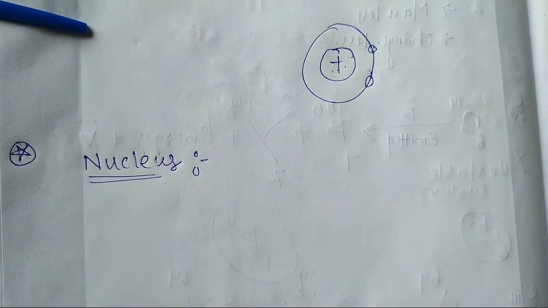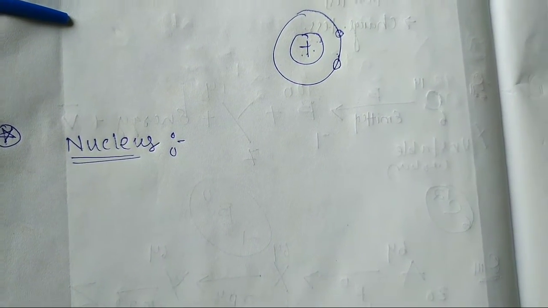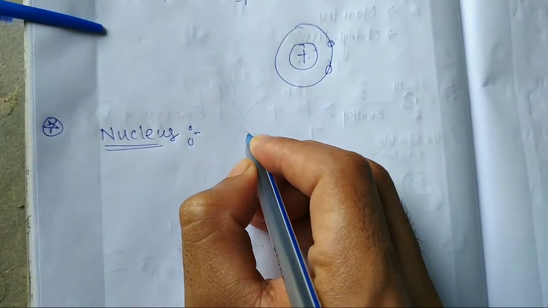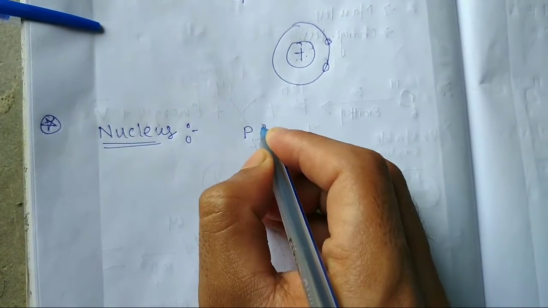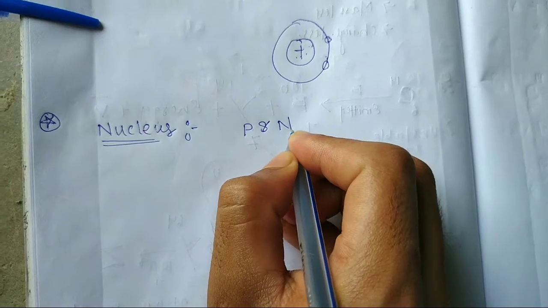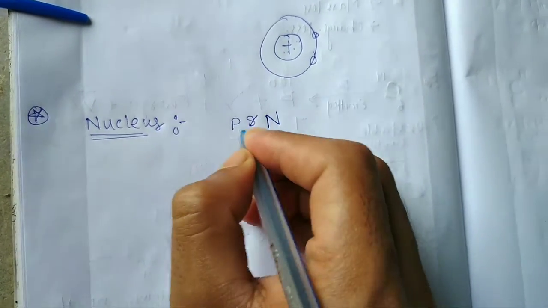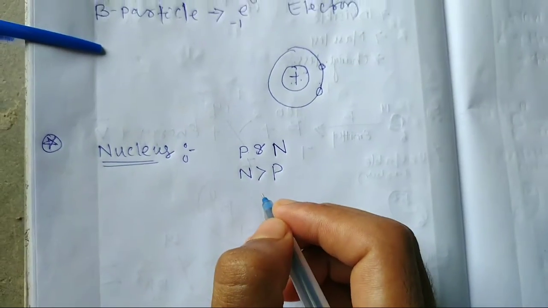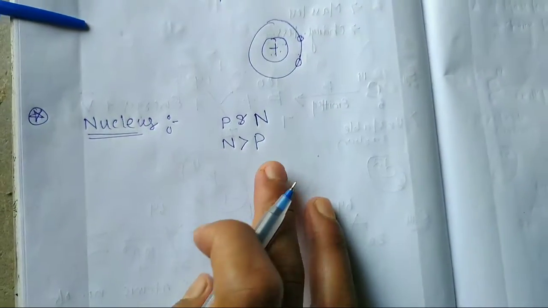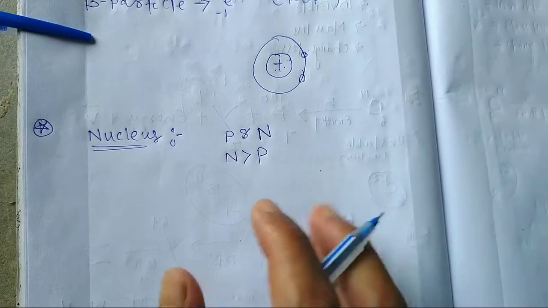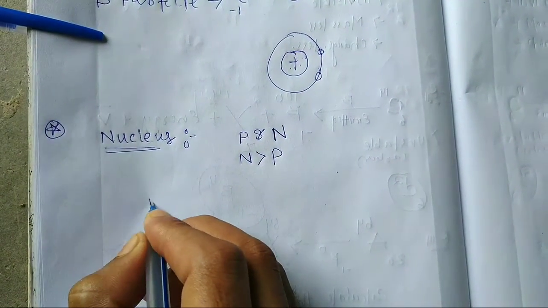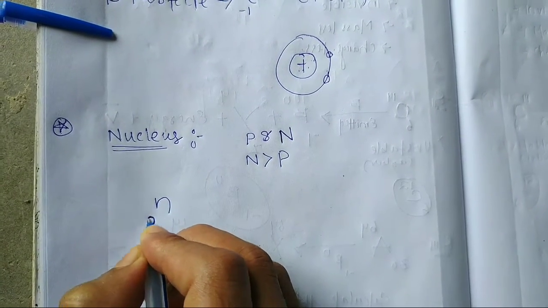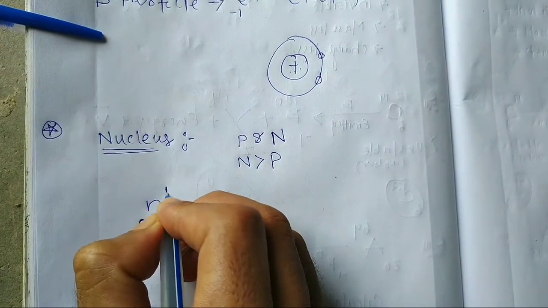Students, in the nucleus, protons and neutrons are present. Sometimes the proton and neutron values are the same, and sometimes the neutron value is greater than the proton value. A neutron has charge 0, neutral, and mass 1.